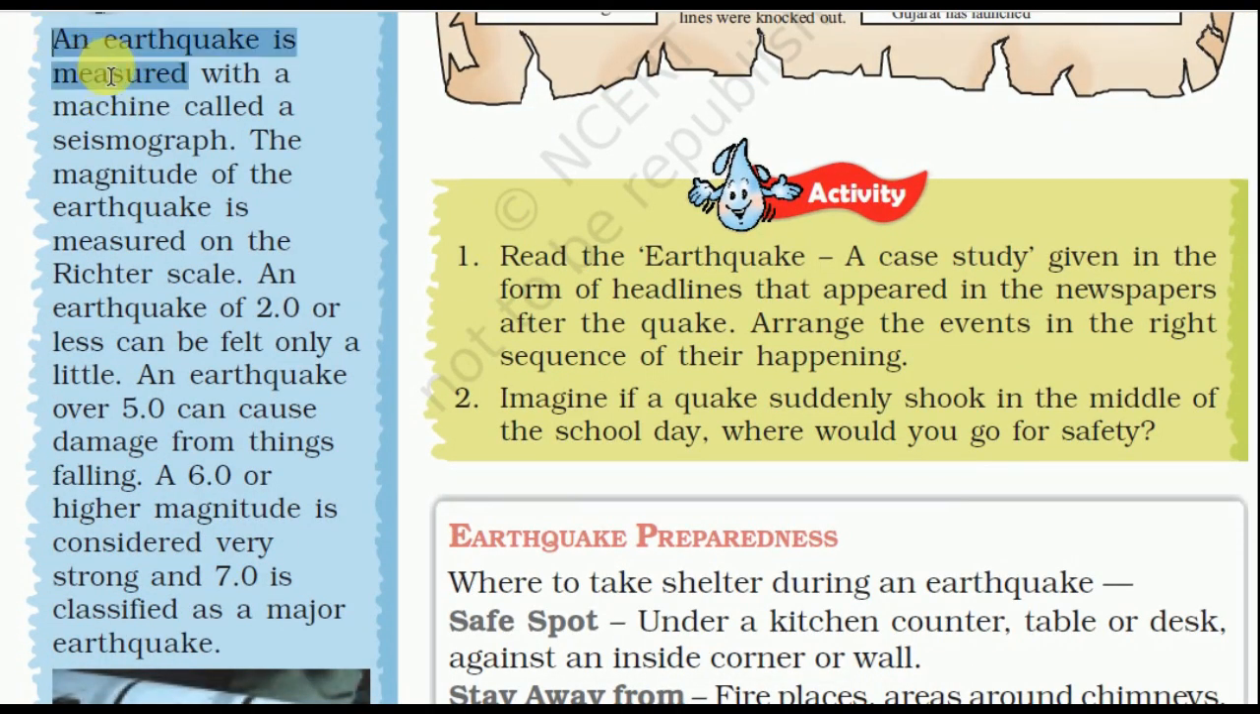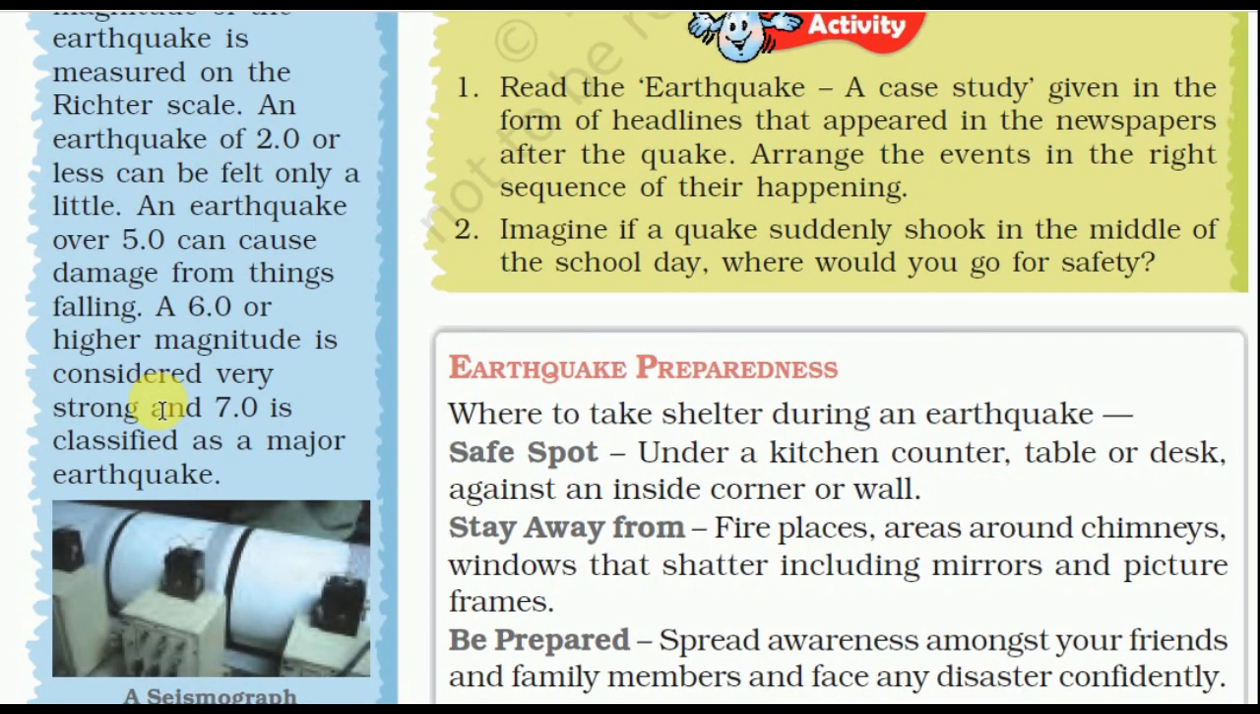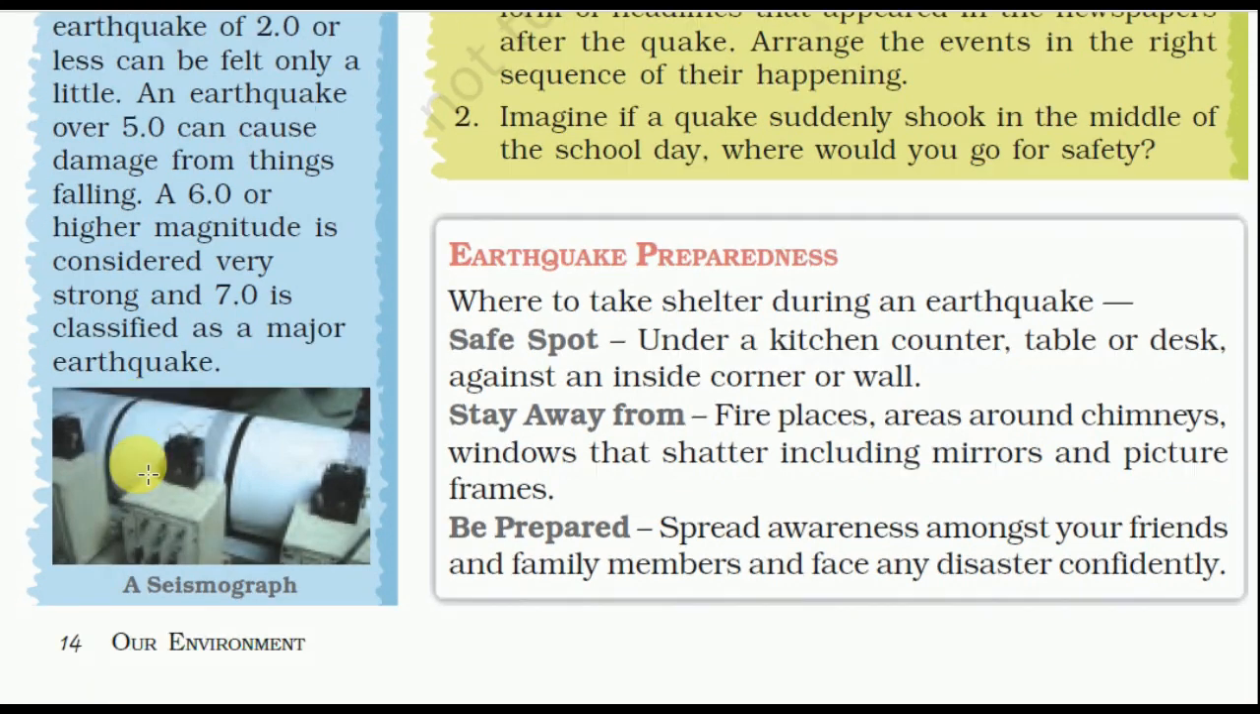Earthquake is measured with a machine called a seismograph. The magnitude of an earthquake is measured on the Richter scale. An earthquake of 2.0 or less can be felt only a little. An earthquake over 5.0 can cause damage from things falling. A 6.0 or higher magnitude is considered very strong, and 7.0 is classified as a major earthquake. It is the machine seismograph.